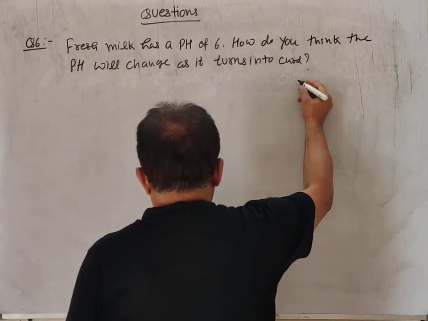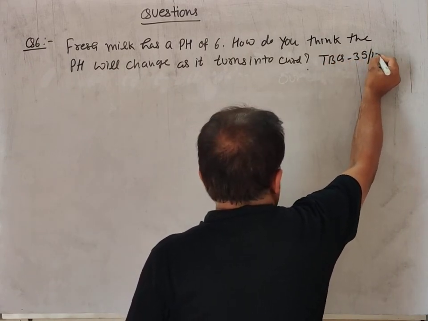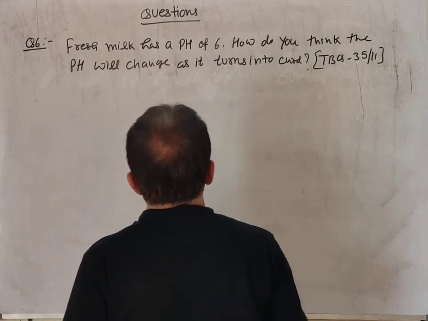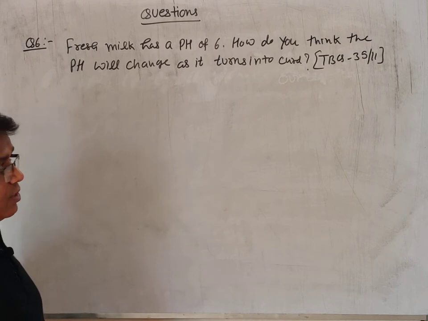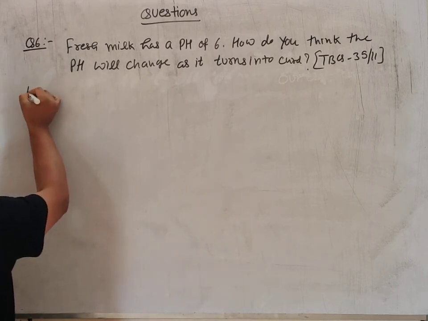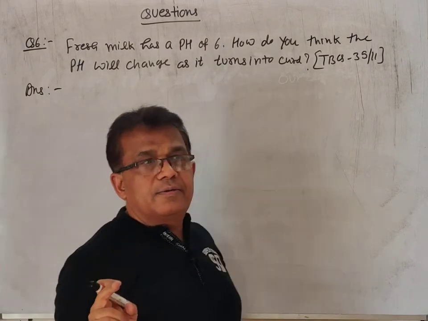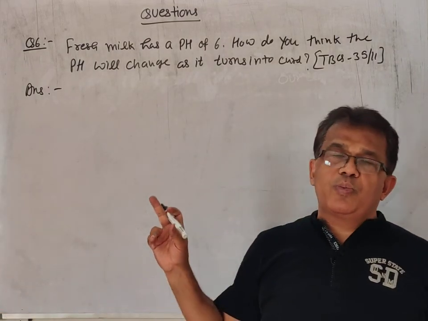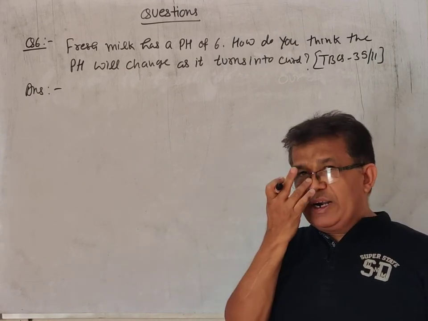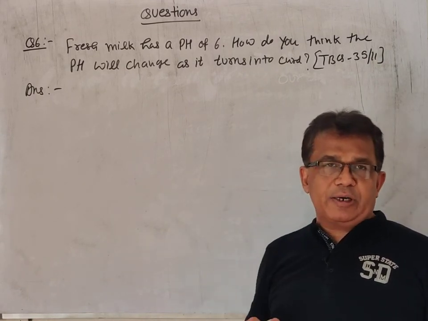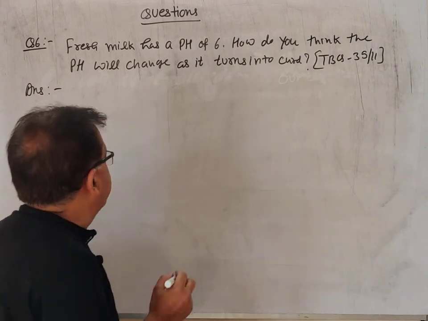It is a textbook question, page number 35, question 11. Fresh milk has a pH of 6, but when it is converted into curd, lactic acid is formed, and lactic acid has a pH of approximately 3. So its pH value will become lower.